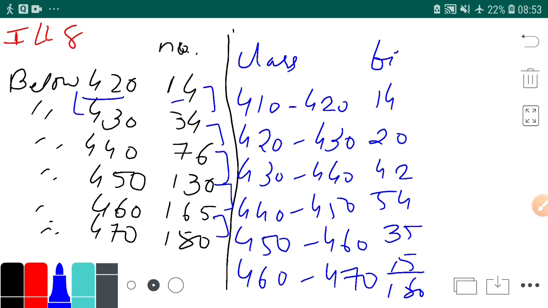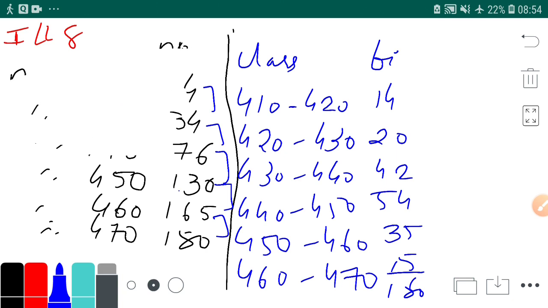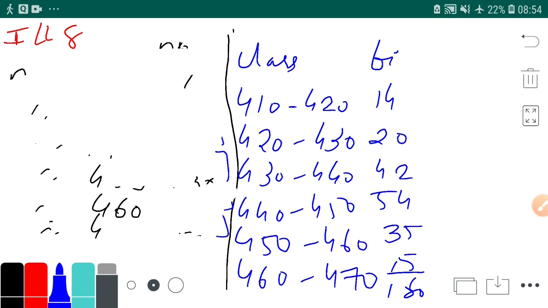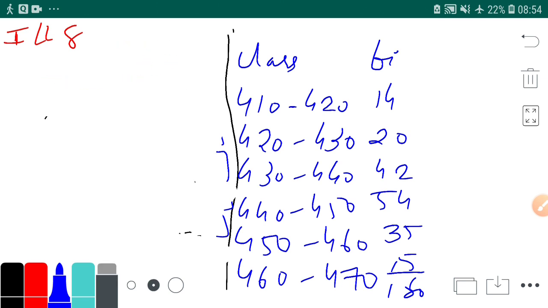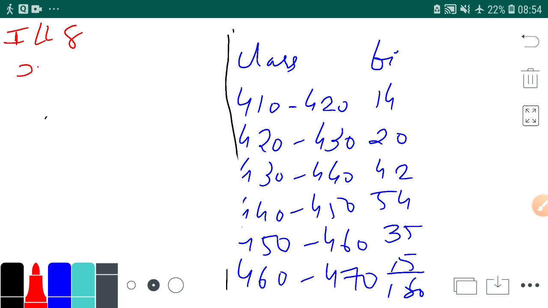Now what I'll do, I'll find the xi. Let's find the xi. We'll write xi here. In xi, we'll be taking the mid values.